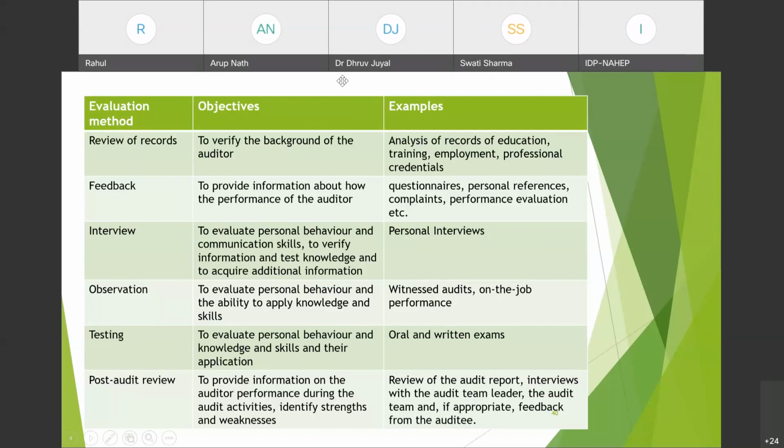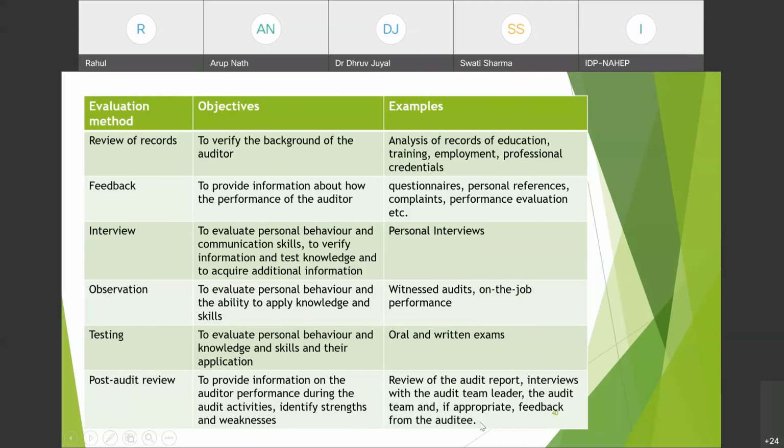Post-audit review. After auditing, you can also review their performance to provide information on the auditor performance during the audit activities, and identify strengths and weaknesses. So this is done to provide information on how an auditor is performing auditing activities and to identify their strengths and weaknesses while performing an audit. How will this be done? By review of the audit reports, interviews with the audit team leader or the witness auditor, the audit team, and if appropriate, feedback from the auditee.